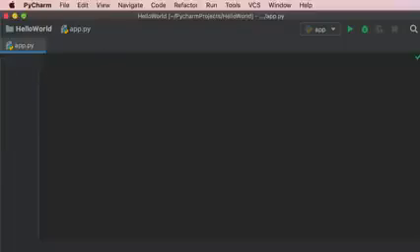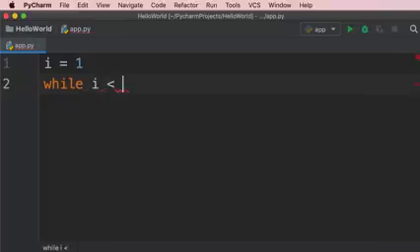So we'll start off by declaring a variable like i and set it to our initial number, let's say 1. Then we type while, and here we type a condition. So once again, we can use our comparison operators. Let's say i less than or equal to 5. As long as this condition is true, then the code that we write inside of the while block will get executed.